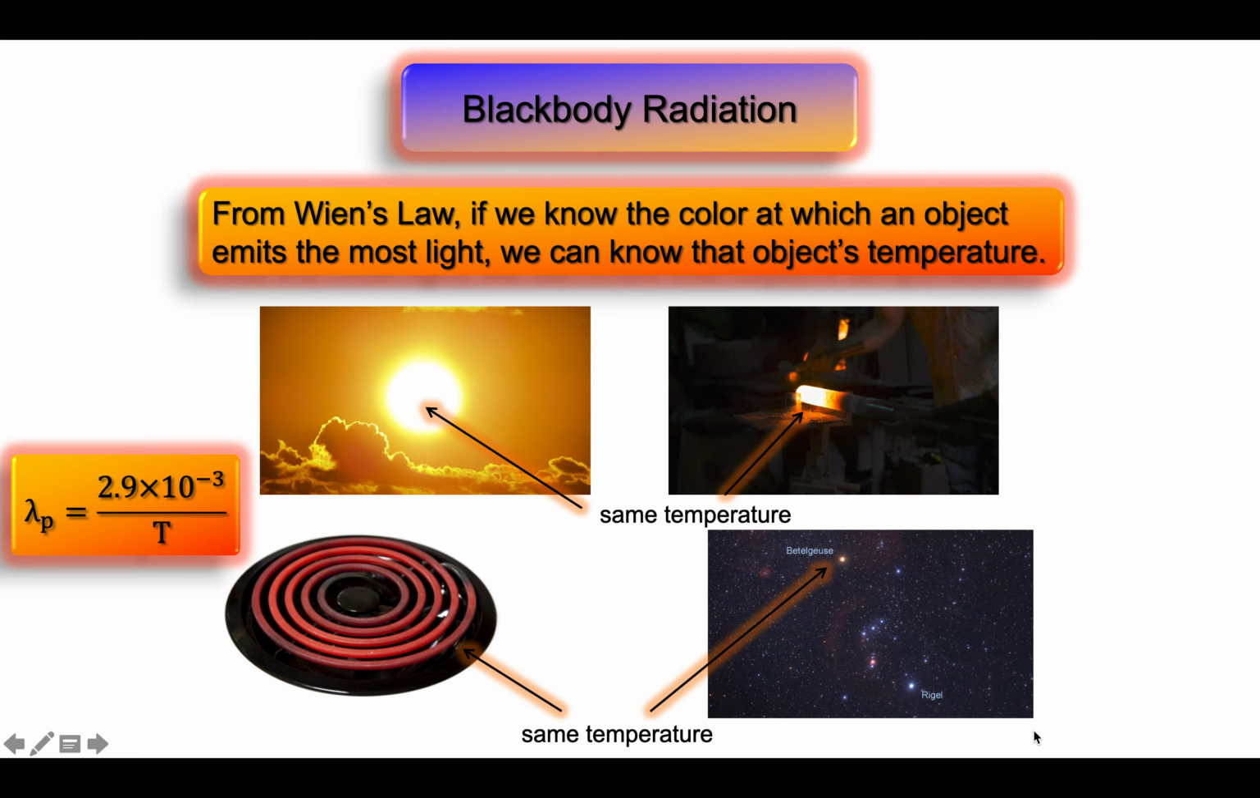On the other hand, if I look at the star Rigel, I see that Rigel appears to be a blue star. Therefore, because Rigel gives off more blue light compared to any other color of light, I could conclude that Rigel will be hotter than the star Betelgeuse, or the burner on the stove, or the surface of the sun, or the glowing hot piece of metal.